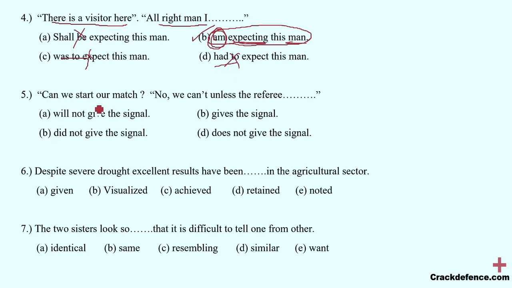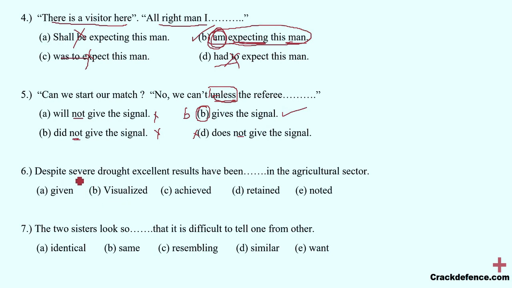Number 5, "Can we start our match?" The other player says, "No, we cannot unless the referee will not give the signal, did not give the signal, gives the signal, does not give the signal." Over here I'll tell you first the right option, that is option B. Why are the other three options omitted? Because it is a rule that whenever you have the word "unless," we will not use any kind of negative word, that is "not." So the right option is "gives the signal."